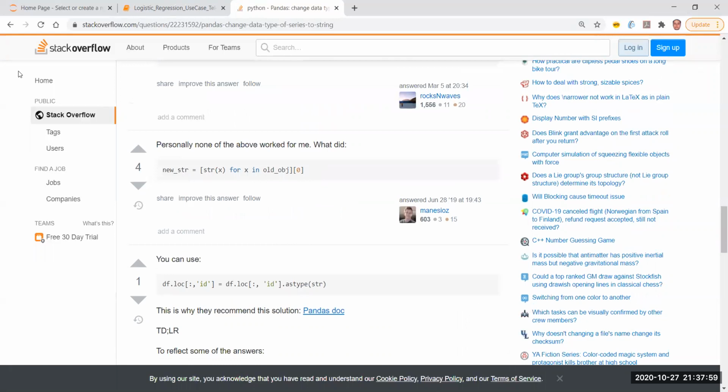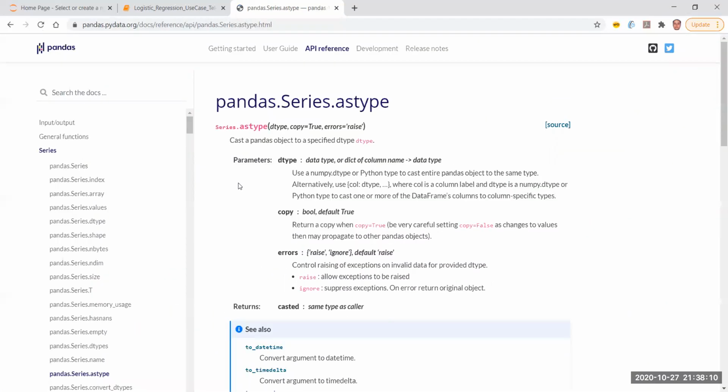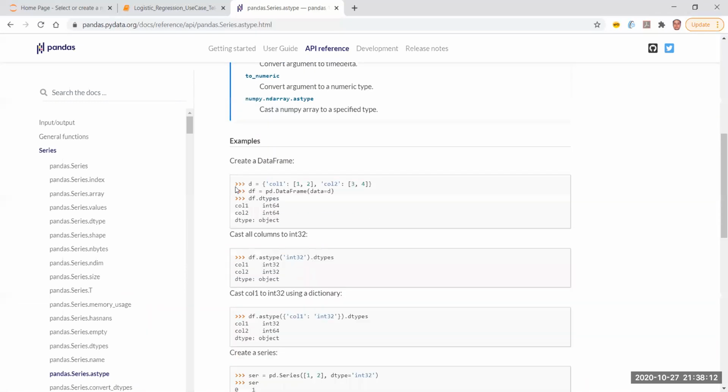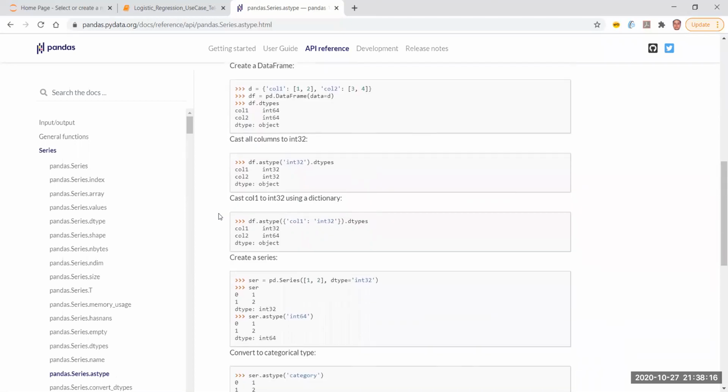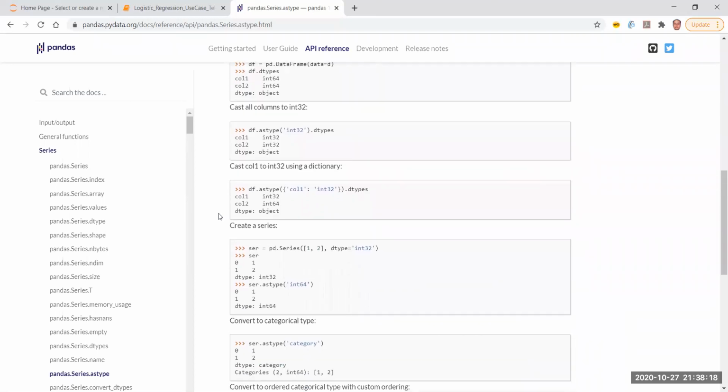But this is the same thing I'm doing, so why is it not working? Let me just see. astype is. This is the documentation. Yes. Okay. So I have the data, dtypes I can get. Then I have df astype.